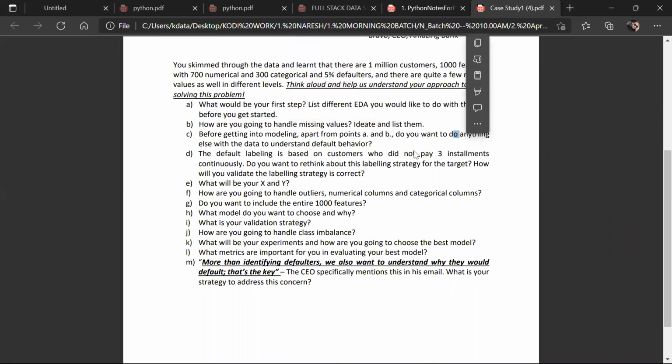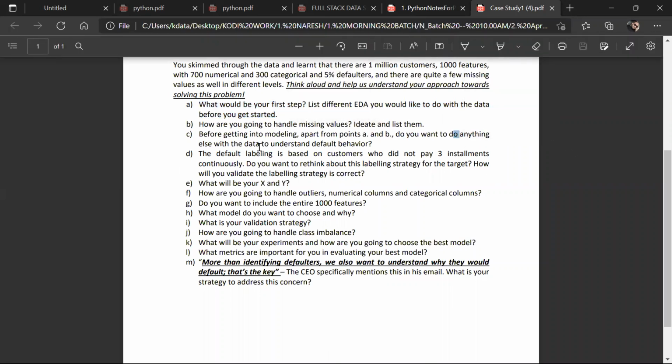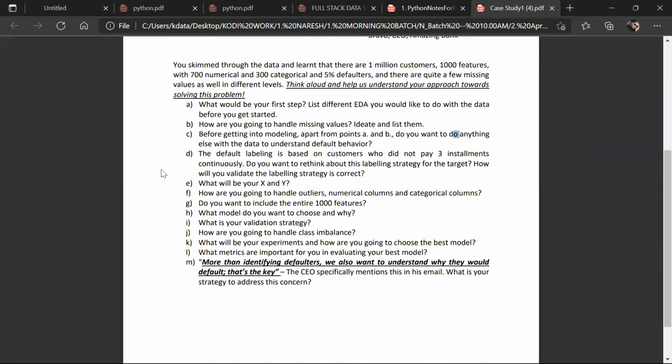List the different EDA you would like to do with the data before you get started. Let's say tomorrow EDA is completed, guys. Python we understand. A little bit of feature engineering you understand. You go for an interview. All right, this is the question they ask you. Imagine that you're giving an interview. So what do you answer for these questions? Online team and offline team.